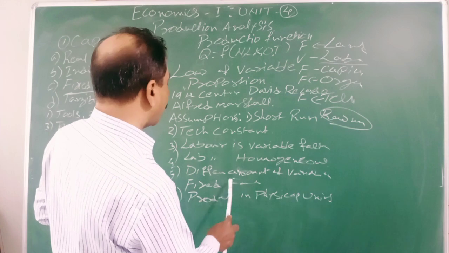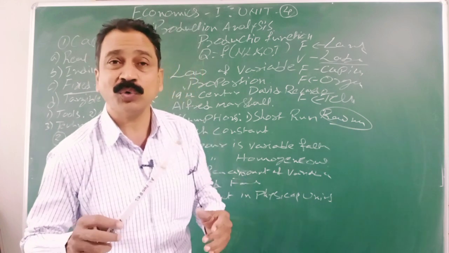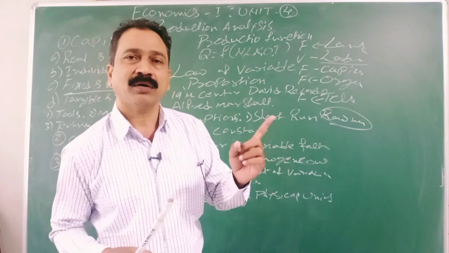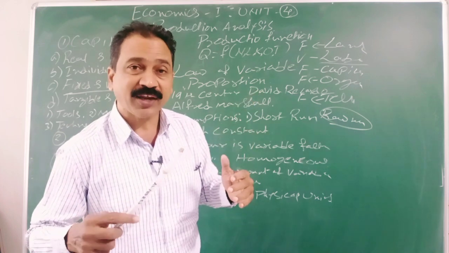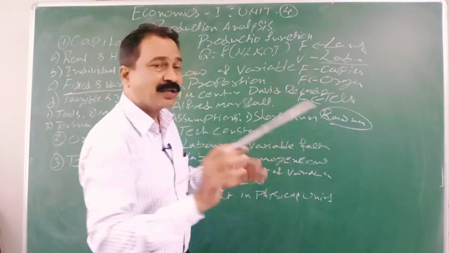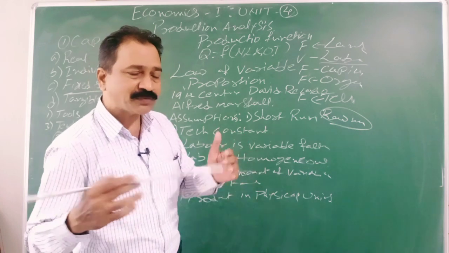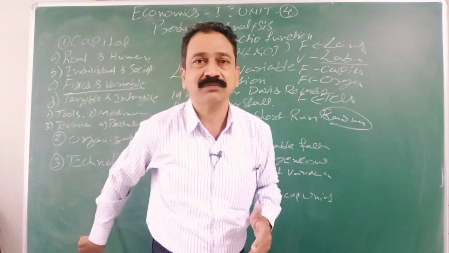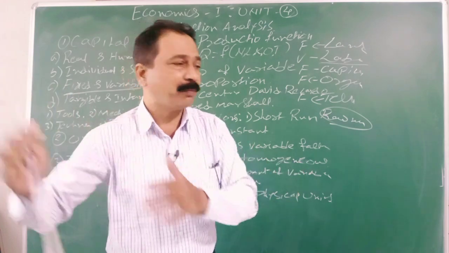Next we will see different amounts of the variable factor. We are going to use different quantities of the variable factor, that is labor. 1, 2 different quantities, 3, 4 different quantities. We can change variable factors into different quantities, but fixed factors are the same quantity. Labor we are going to experiment with in different quantities. See, this is the experiment done by the organizer. You have seen that the organizer uses different quantities to get maximum output.